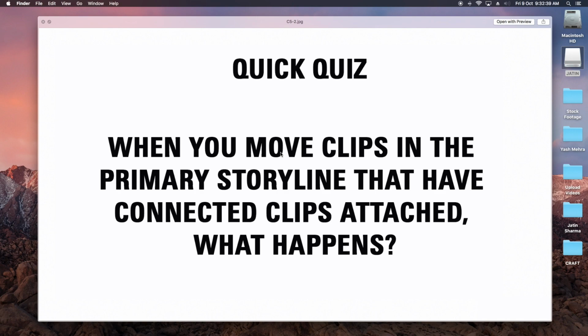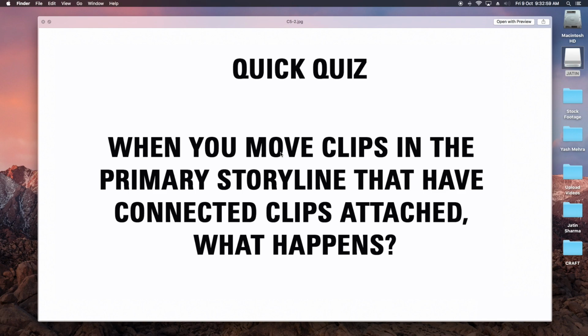What are connected clips? Then what will happen if we move the clip on the primary storyline?